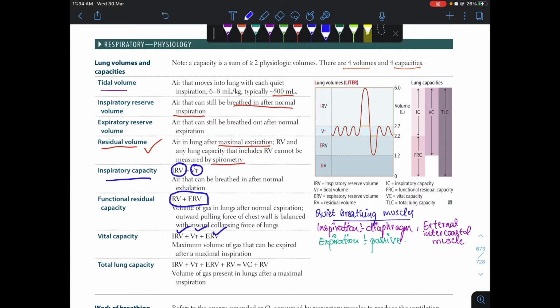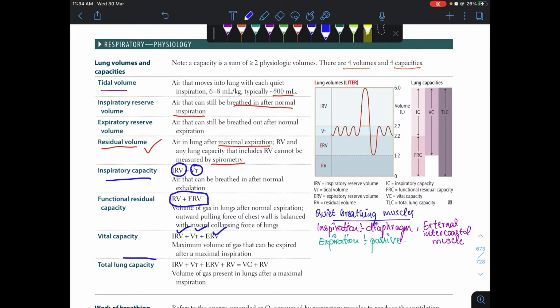Inspiratory reserve volume means the amount of air we can breathe in after normal inspiration, and the expiratory reserve volume is the amount of air which can be breathed out after normal expiration. And tidal volume, we know it's the amount of air which we breathe in or breathe out during quiet respiration.